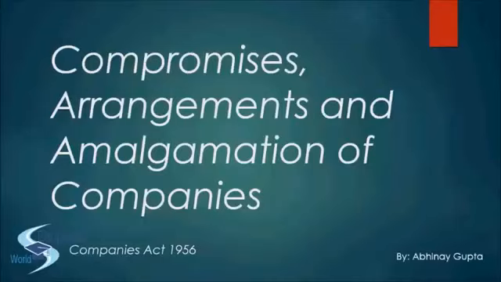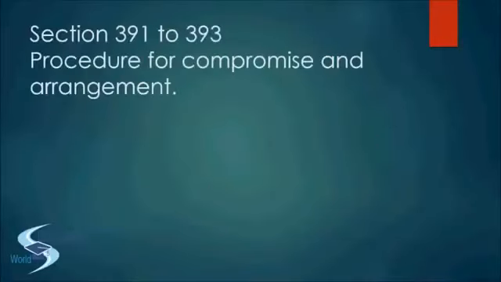So, in our previous class, we had discussed the meaning of the word compromise, the arrangements and amalgamation. We had a detailed understanding of what they mean and the reasons why they take place. So, with this lecture today, we'll move ahead with understanding the procedural part of how compromises, arrangements and amalgamations take place. To start with, we'll move on to sections 391 to 393, which is the procedure for compromise and arrangement.